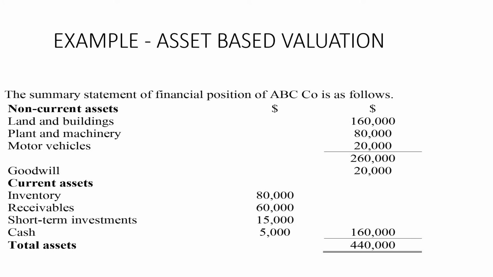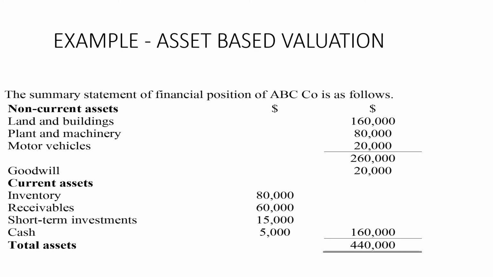Starting with the example of asset-based valuation, the summary statement of financial position of ABC company is as follows. They have non-current assets, land and building, about $1,60,000, plant and machinery $80,000, motor vehicles $20,000. The total value is $2,60,000.